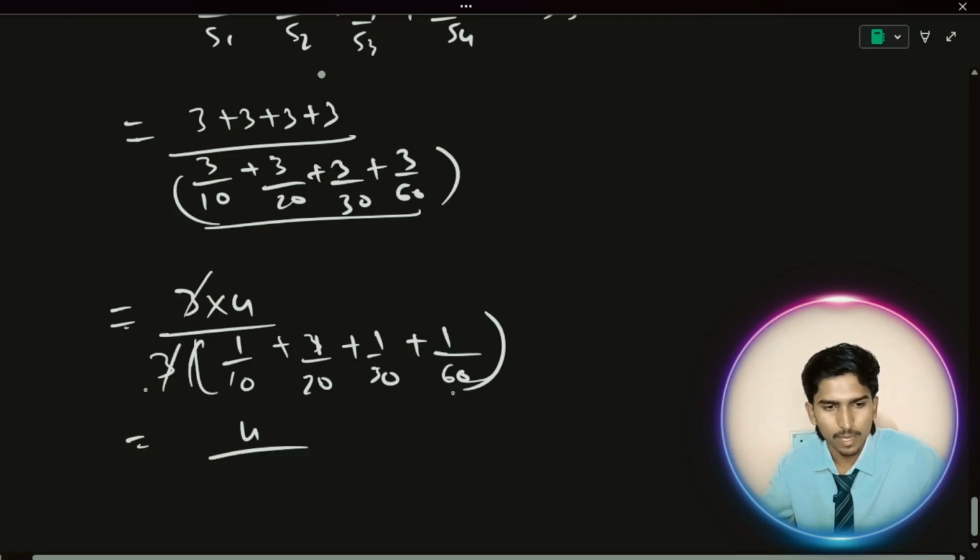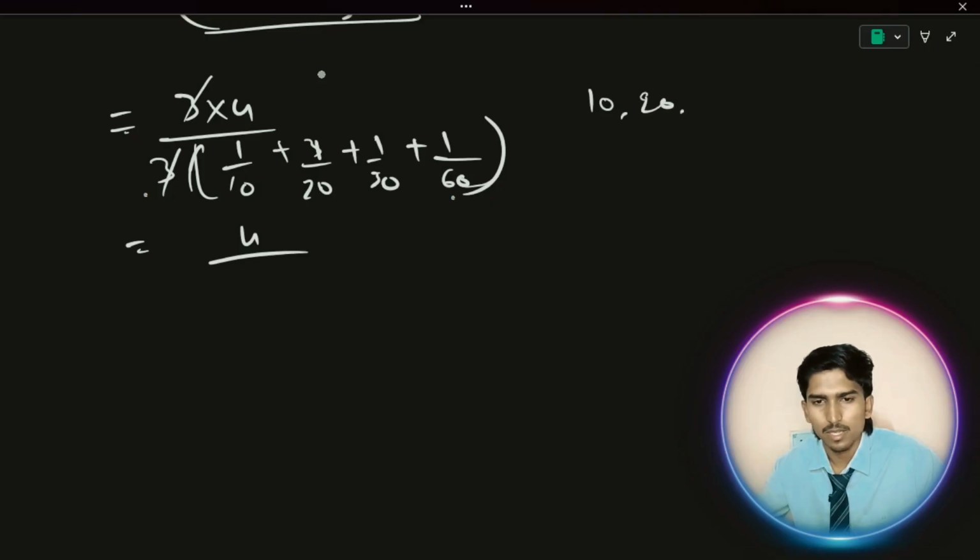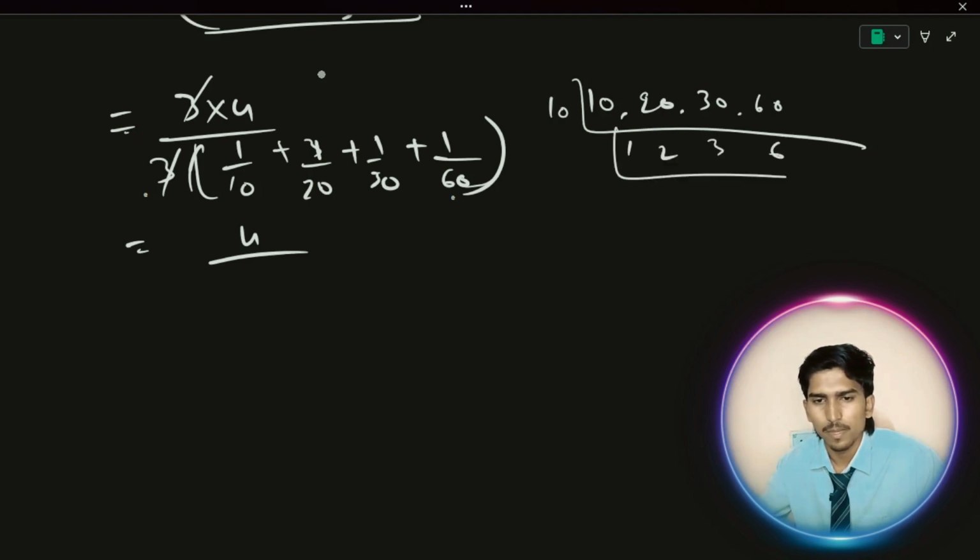Now we have 4 divided by this sum. What is the LCM? How to solve this one? I'm going to teach you. See, 10, 20, 30, 60. Just find the LCM. My handwriting is not good actually. Dividing by 10, 2, 3, we get 6, and 6 into 10 is 60. This is the LCM.